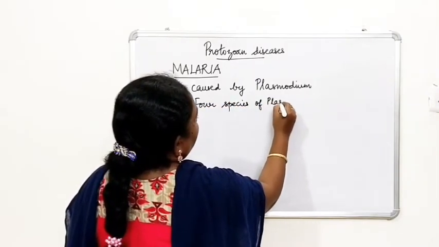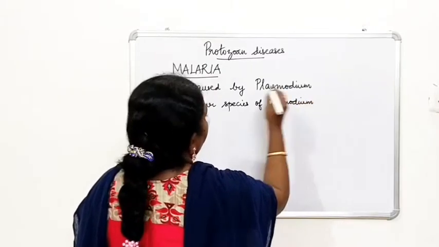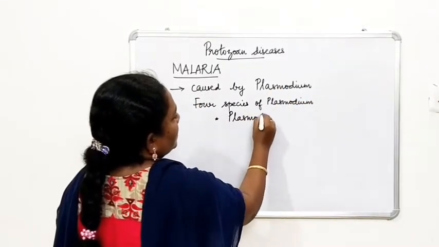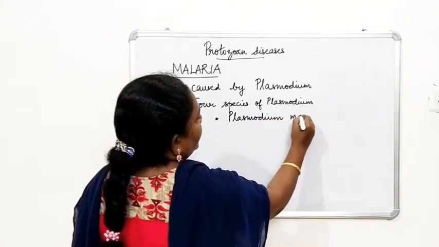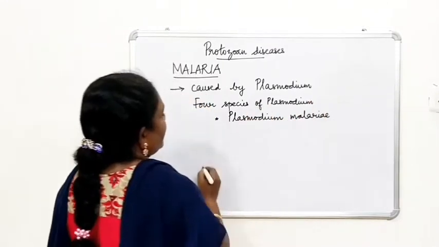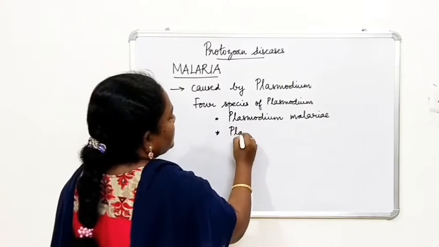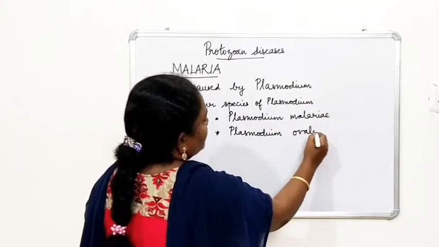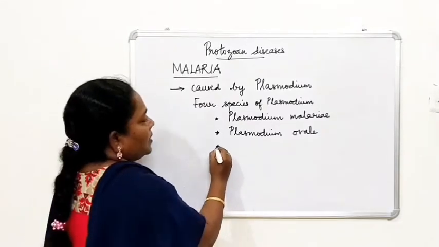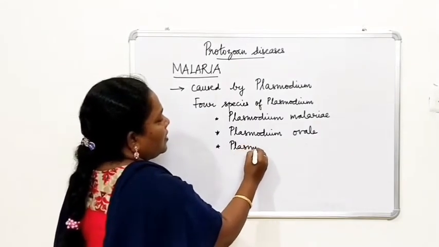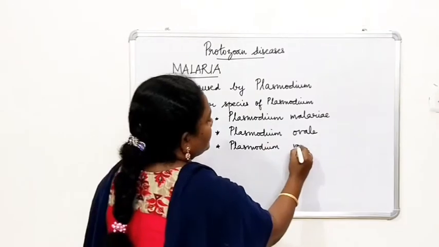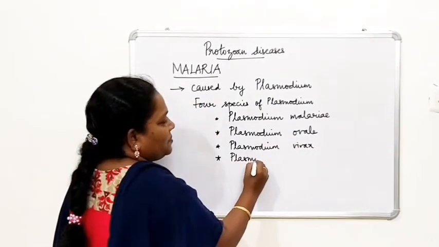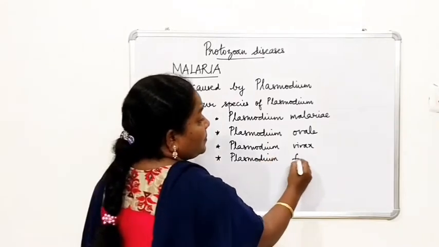The four species of Plasmodium: one is Plasmodium malariae, then Plasmodium ovale, Plasmodium vivax, and the fourth species is Plasmodium falciparum.